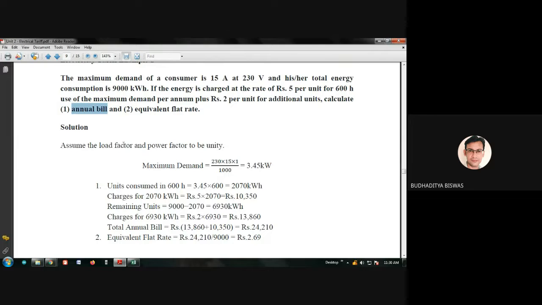First, assume the load factor and the power factor to be unity, as they are not given here. So we take it as unity.